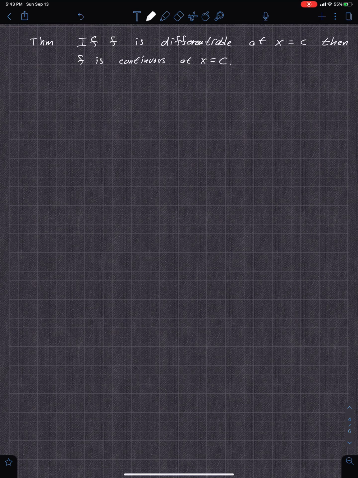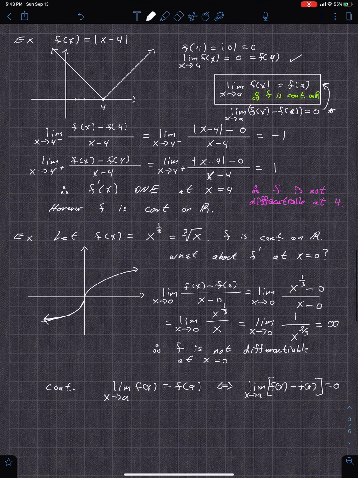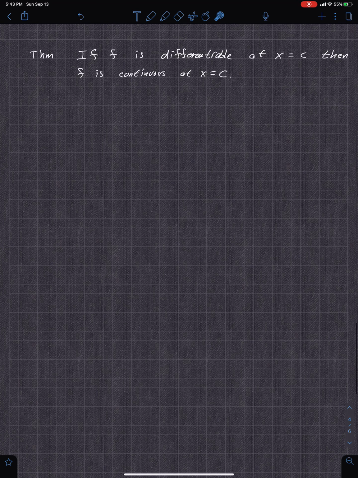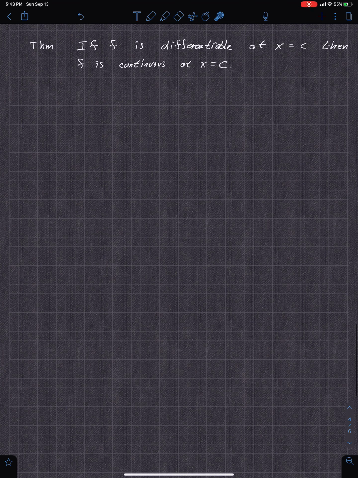So we saw above on this one right here, this one we looked at, it's continuous, but it's not differentiable because you get two different limits on either side of 4. So this is not differentiable at 4. It's differentiable everywhere else, but not at 4 because of this. So the differentiability means that the limit is the same on either side. So, okay, we're going to use that. But this says if it's differentiable, then it is continuous.